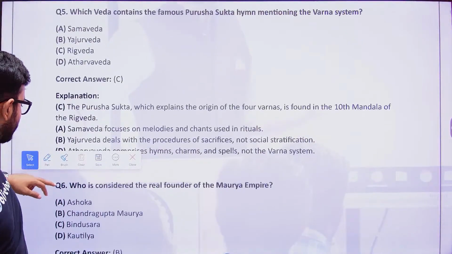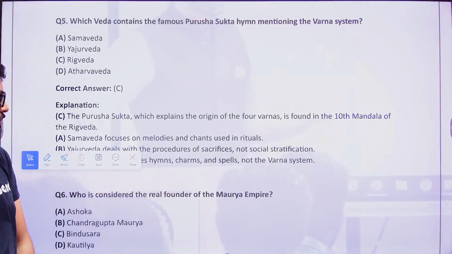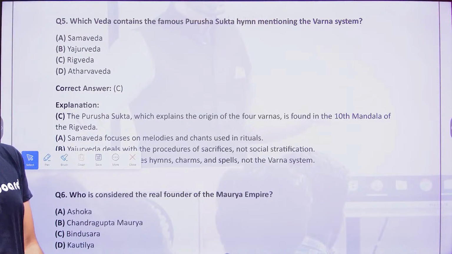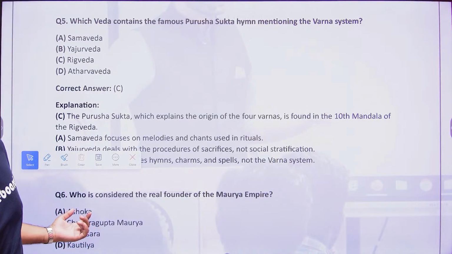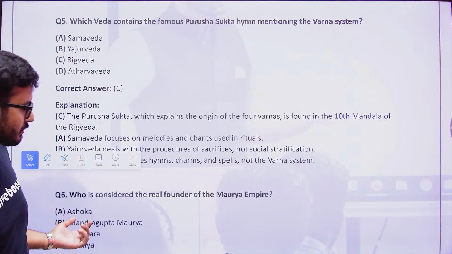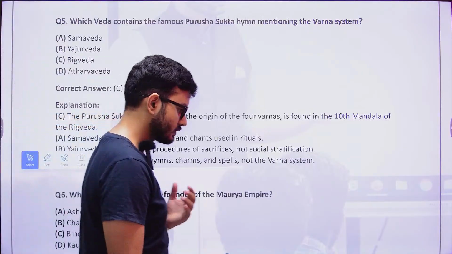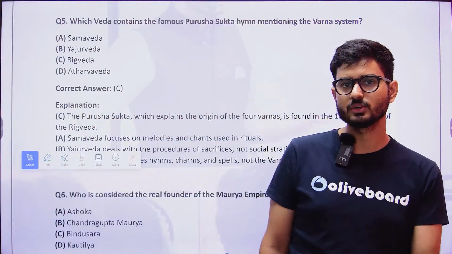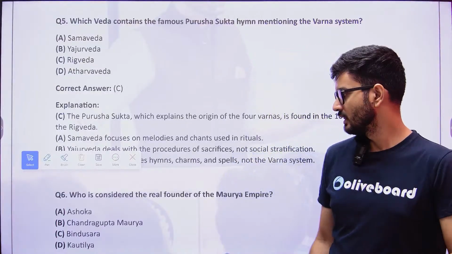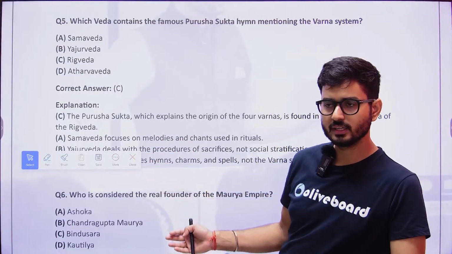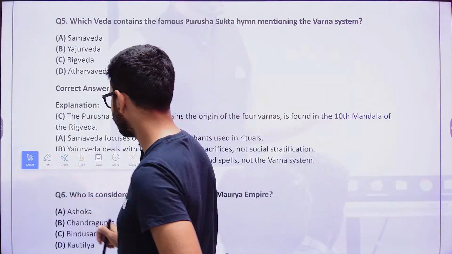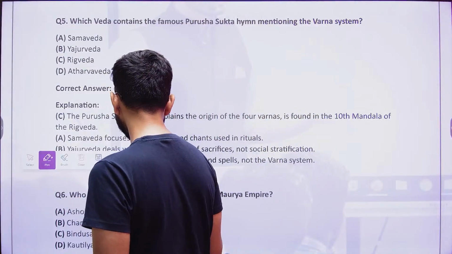Now the next one is, who is considered to be the founder of the Mauryan Empire? This is very much easier for you guys. It is going to be Chandragupta Maurya. He is the founder of the Mauryan Empire, and with the help of Kautilya, he created the empire. We find this information from two major sources.